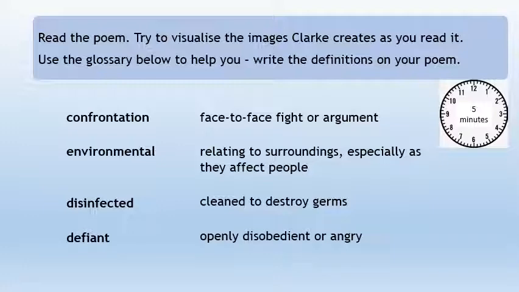Now read the poem, and as you read, try to visualise the images Clarke creates. Use the glossary below to help you. Write the definitions on your poem. There are 4 words that you might not be completely familiar with. So just read the poem, and you don't need to write anything down apart from possibly these words if you don't know what they mean. If you do, then don't worry about it. But just read the poem and try to visualise the images that Clarke creates.